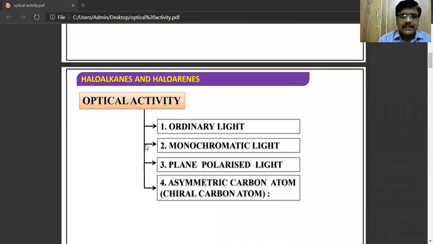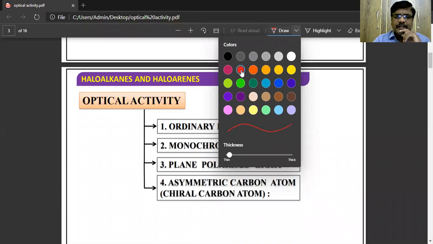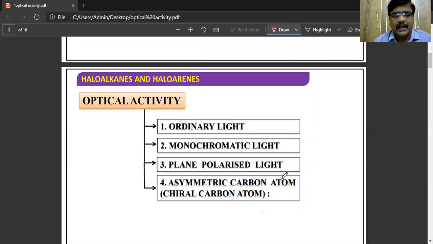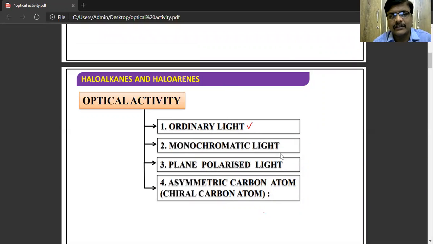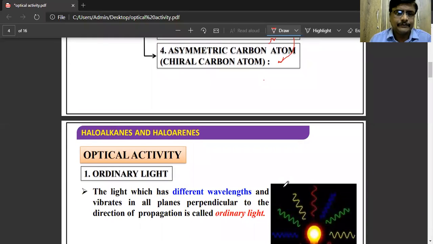For discussing optical activity, we have to consider these four things: ordinary light, monochromatic light, plane polarized light, and asymmetric carbon atom. So these four things we have to study.